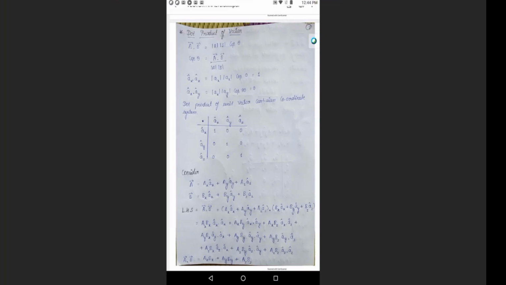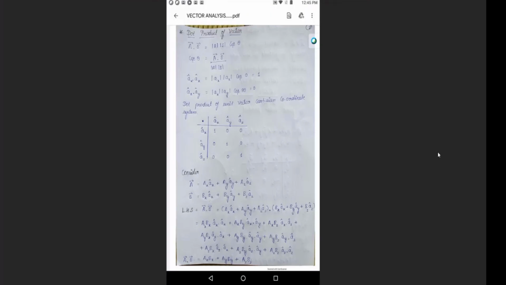What is the relation of the dot product of unit vectors in the Cartesian coordinate system? For example, I've written the table here, row wise and column wise. You take unit vectors ax, ay, az, and here also column wise you take ax, ay, az. So what you need to find, what is ax dot ax first, for example.